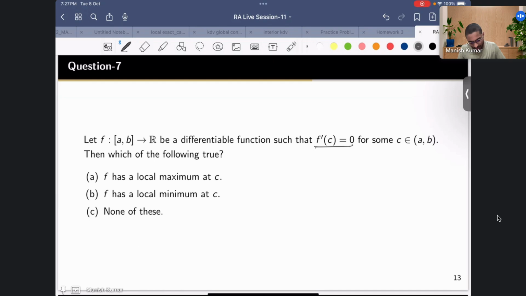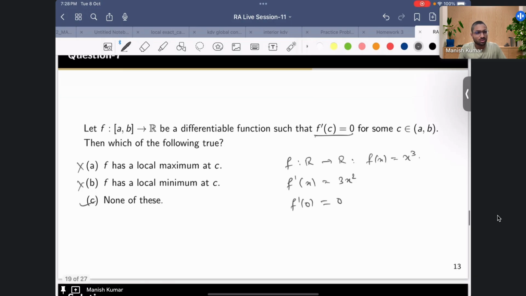So this could not be maximum or minimum. This need not be true. For example, you can take this example: f is defined from the whole real line to the whole real line, given by f of x equals x cube. What is the derivative? f prime of x would be 3x square. Clearly f prime at 0 is 0, but you know that 0 is not a maximum or minimum point; it's called an inflection point. That is the terminology that is used.